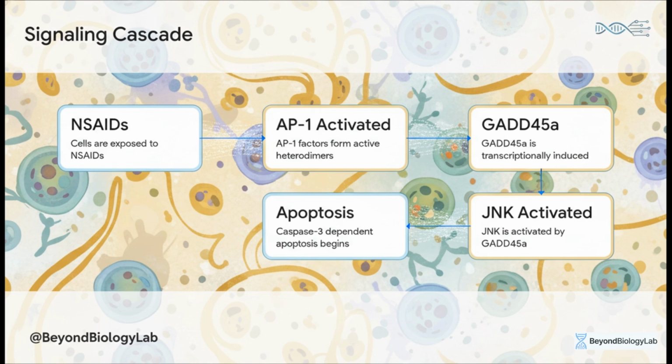Next, these heterodimers directly drive the transcription of GADD45-alpha. Once activated, GADD45-alpha serves as a critical upstream signal that activates the c-Jun N-terminal kinase, or JNK. Finally, JNK activation leads directly into caspase-3-dependent apoptosis. It's a highly ordered cellular pathway that entirely bypasses the cancer cell's normal evasion tactics.